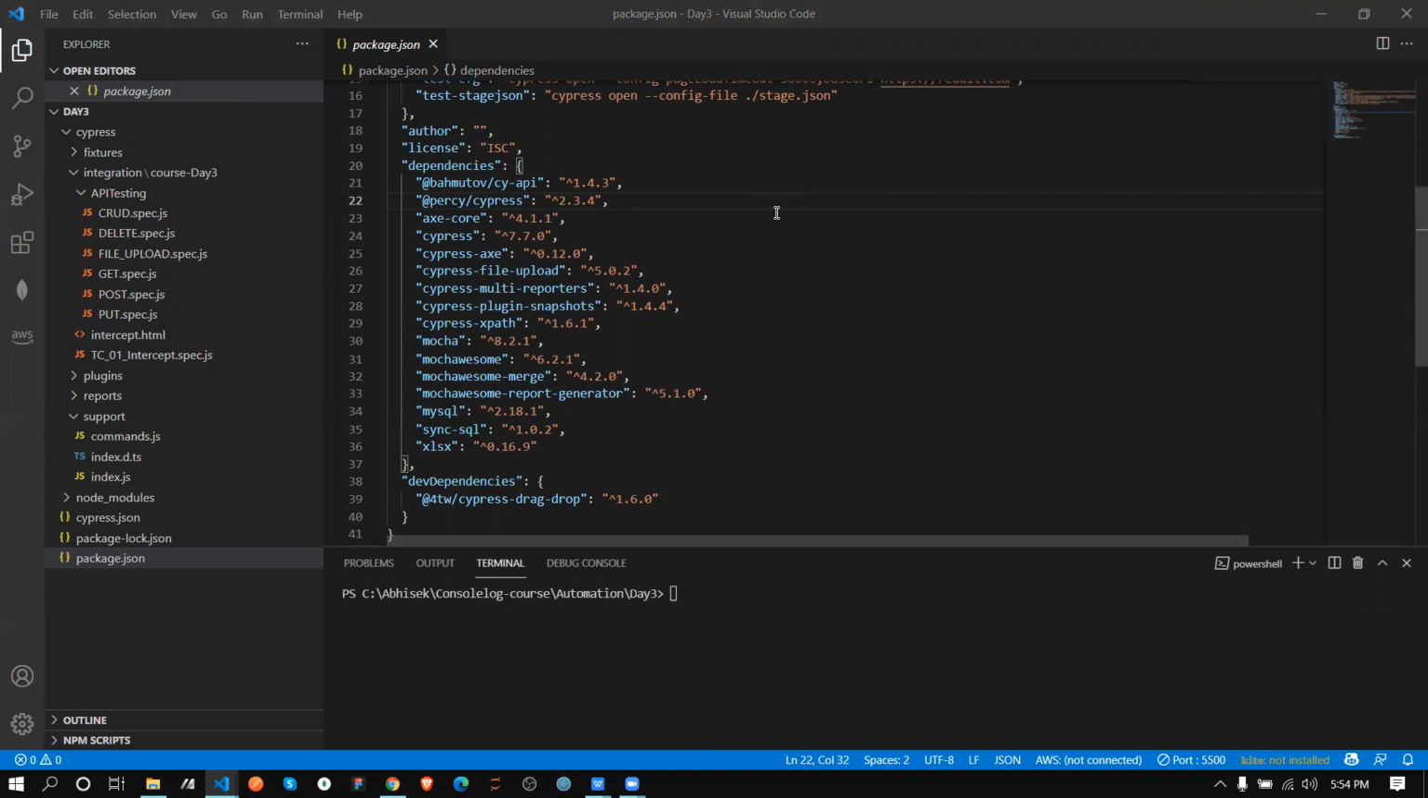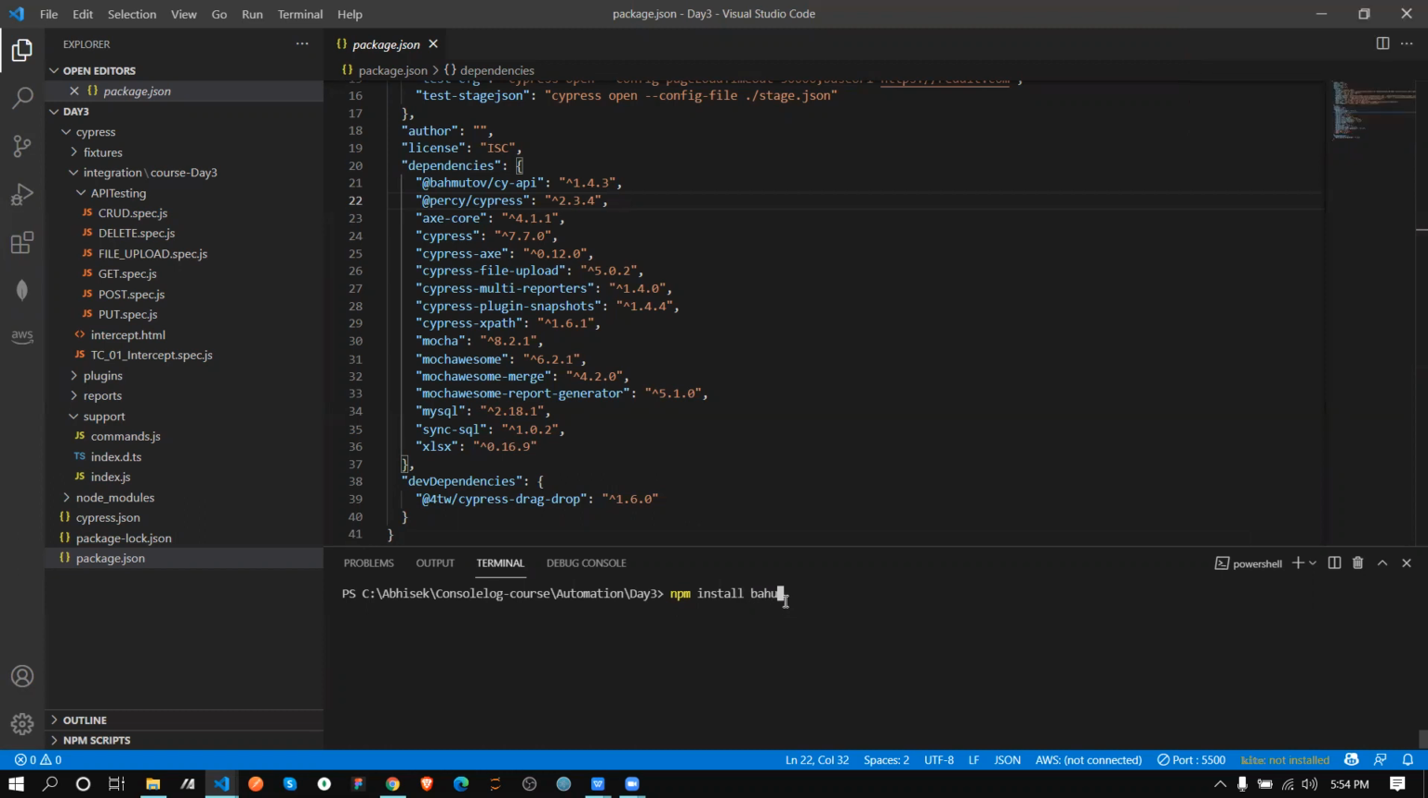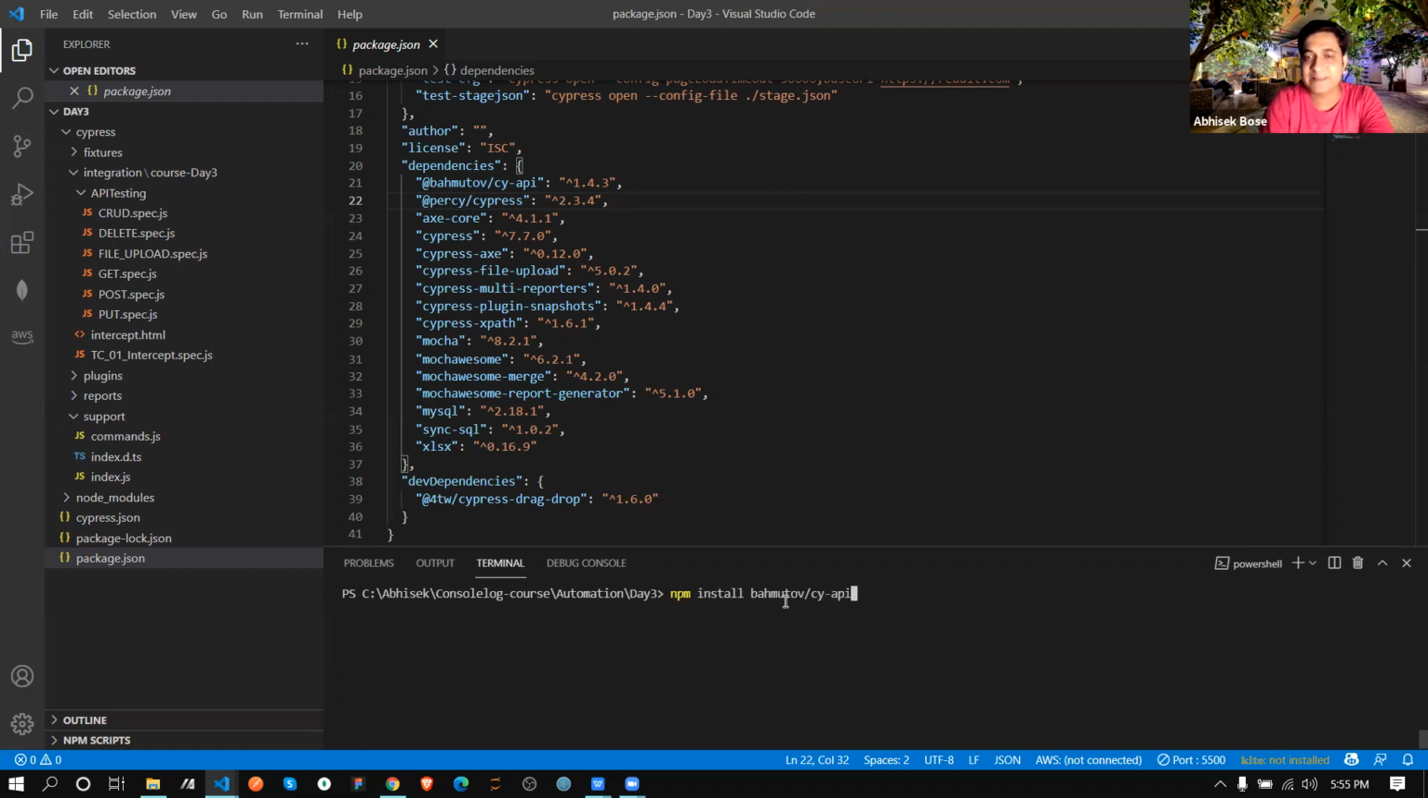Can you write it down once, please, boss, for us? So this is something like npm install Bahmutov /cy-api, like this way only. You have to write it. Once you hit enter, it is going to install. Don't worry. Okay.